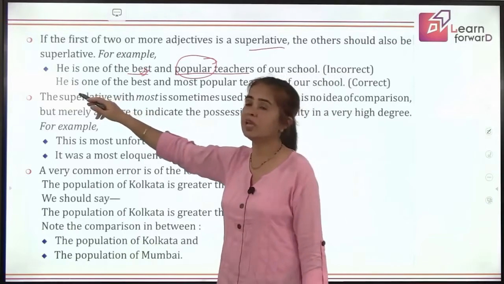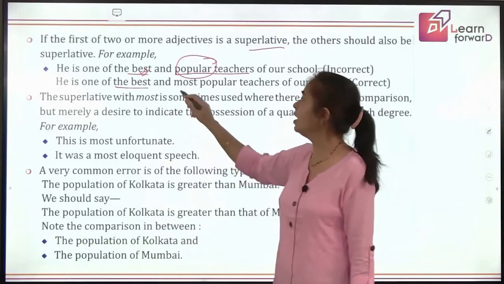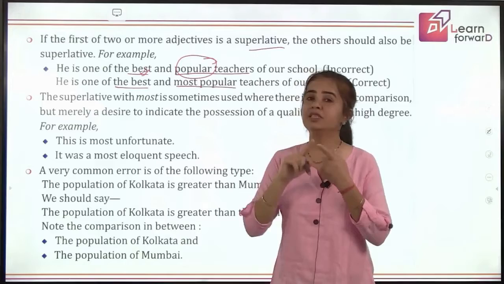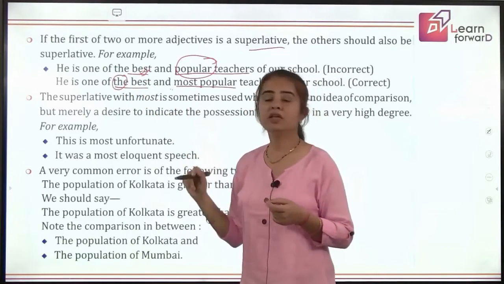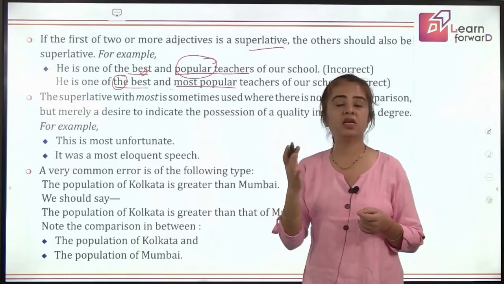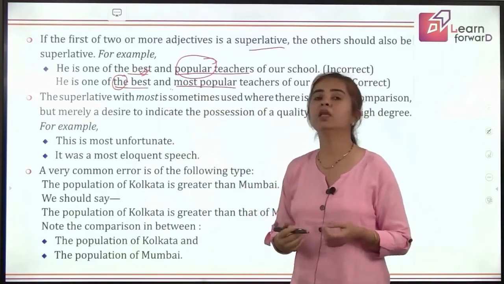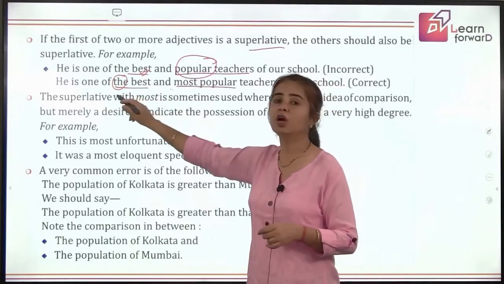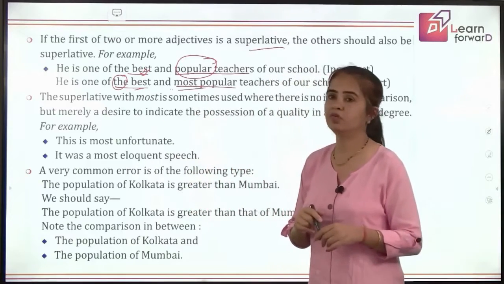So how will you say he is one of the best? It becomes your superlative degree, and most popular also becomes your superlative degree. But remember children, we will not repeat the article here. Reason, because these two are describing the personality, the characteristic, the quality of the same person. So we will not repeat this. You will be learning in articles, right? So here the repetition will not be done. The will not be repeated, but make sure that both the adjectives will be in superlative degrees.